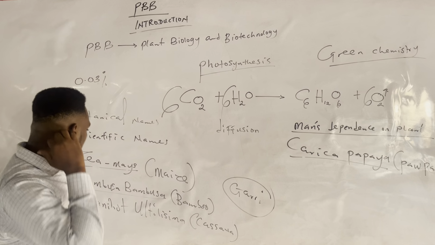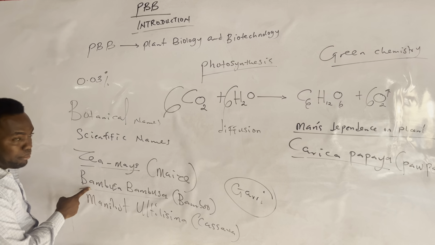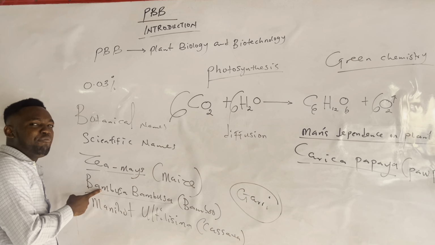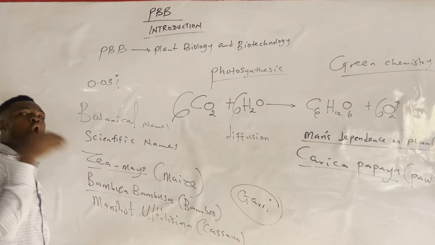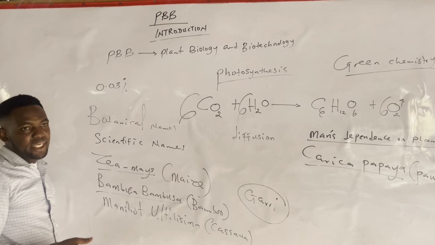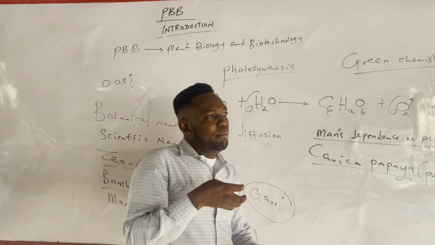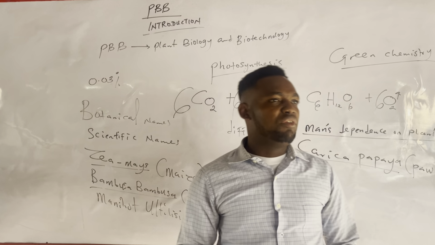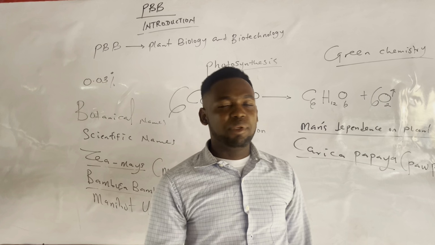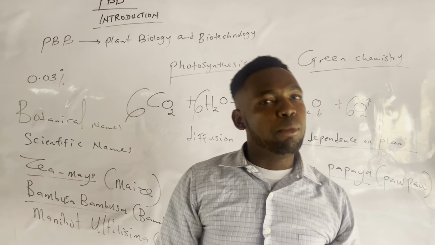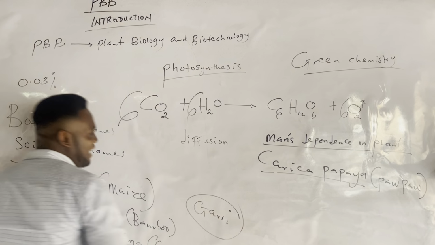Moving on, I have even talked about Bambusa used in building and construction, because the stem of Bambusa is hollow. The internode of the stem is hollow, which means the inside has space. Some people, as you see in videos even on YouTube, use it to transport water from the water stream to their homes. So Bambusa are very, very important.